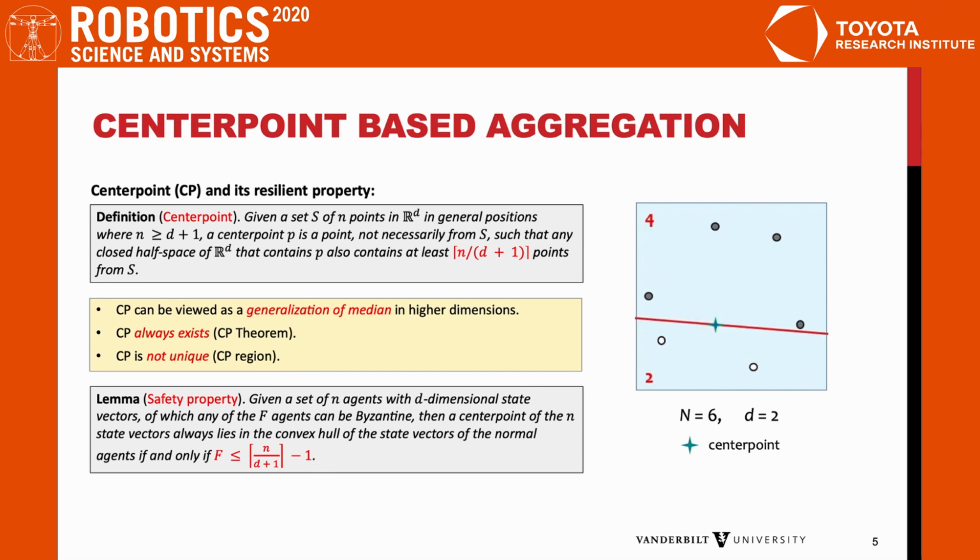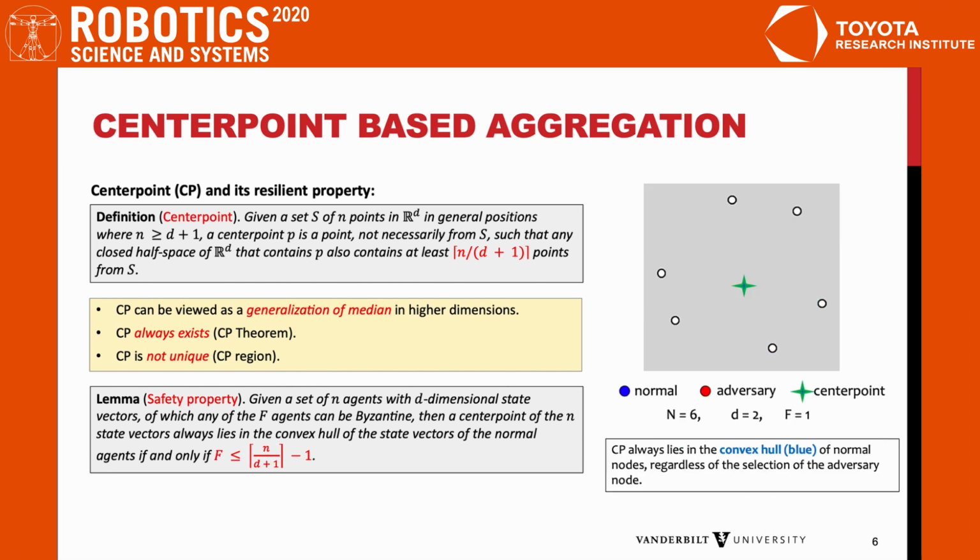We find center points satisfy the safety property as long as the number of Byzantine neighbors is less than n over d plus 1, where n is the number of the total neighbors. See this example. The star is a center point that always lies in the convex hull of normal nodes, regardless of the selection of the Byzantine node, if there is at most one Byzantine agent in the network. And the yellow polygon constitutes the safe region such that any point in this region is a center point.